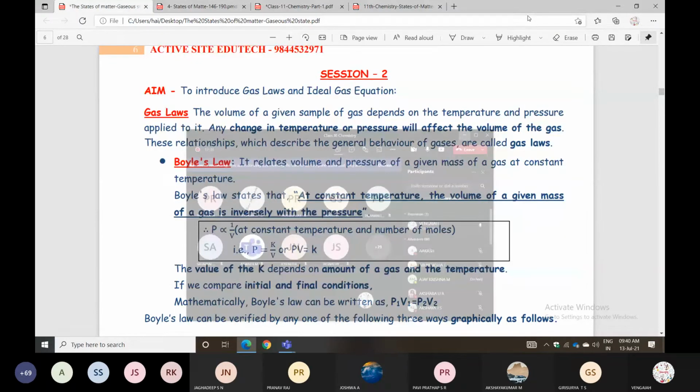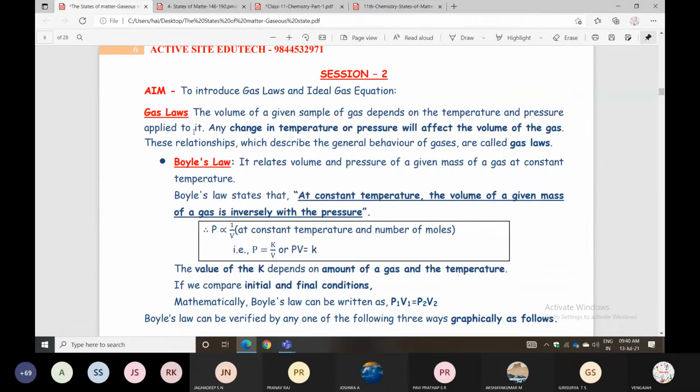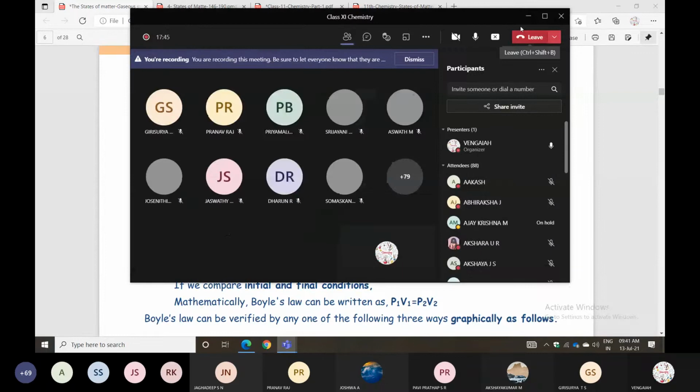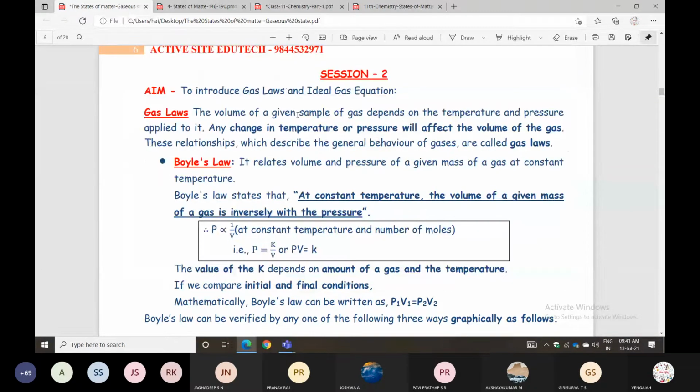So listen here. Gas volume condition. What does that mean? The volume of a given sample of gas depends on the temperature and pressure applied to it. So based on temperature and pressure, they classified it.